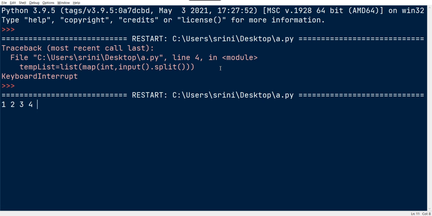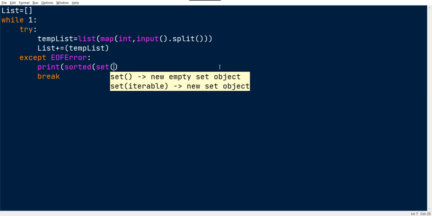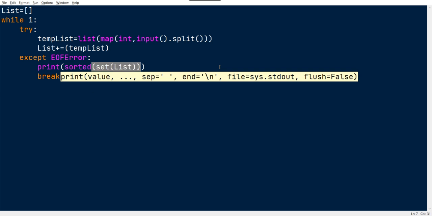1 2 3 4 5, sorry, 4, and then 0. Here I'm passing end of the statement. We encounter end of the file. So in this statement we are going to print the list, which is a sorted set of the list.